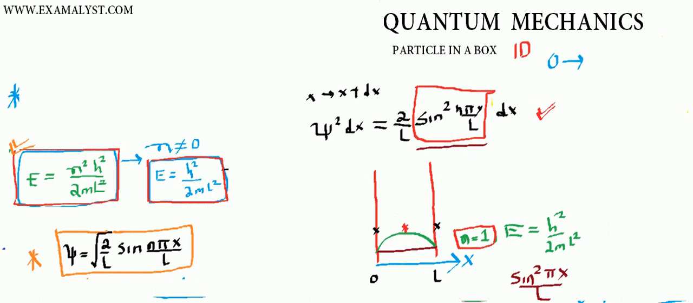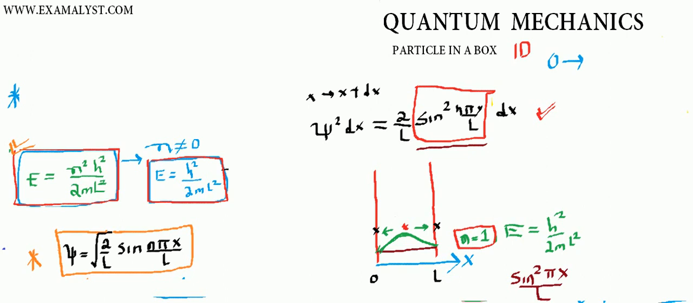So if I can draw the diagram in a neat manner, the diagram is somewhere like this. You can see that the probability of finding the particle is highest at the center, and the probability goes down as we go towards the wall. It means for the n equals 1 state, the particle spends most of its time at the center of the box. Now, this is quite amazing.